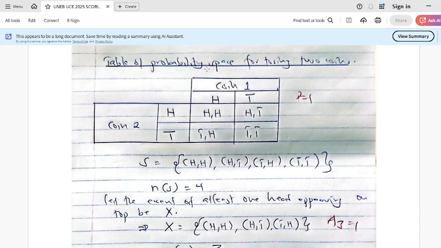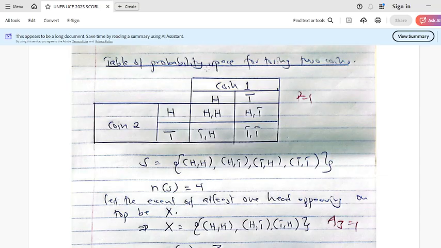This is very, very important. In probability, if you fail to know the probability space, just know you're done for good. And it's very easy to find. So there are two coins and they are tossed at once. You know very well, if you have a coin, let's have a coin of 500 shillings, it has a head and a tail on one side, then the other side is the Uganda coat of arms. So we have the head and the tail.